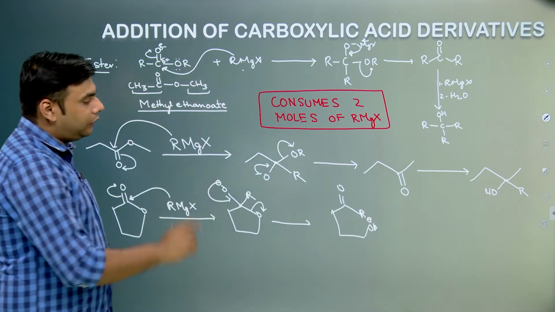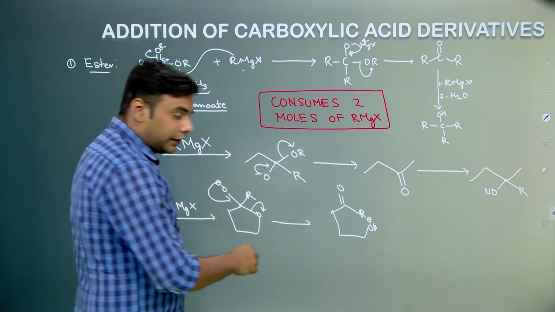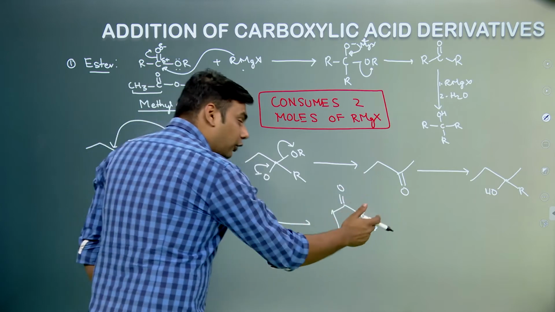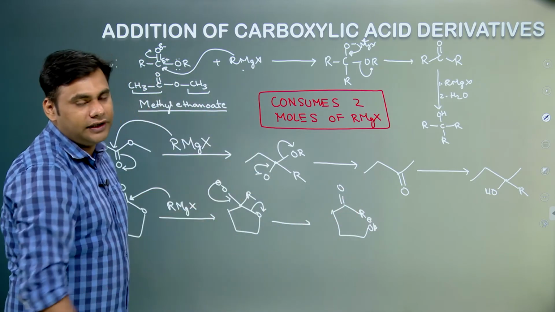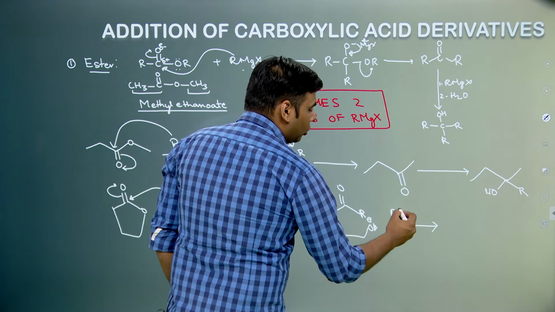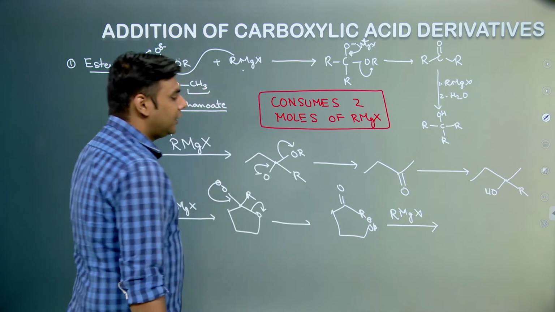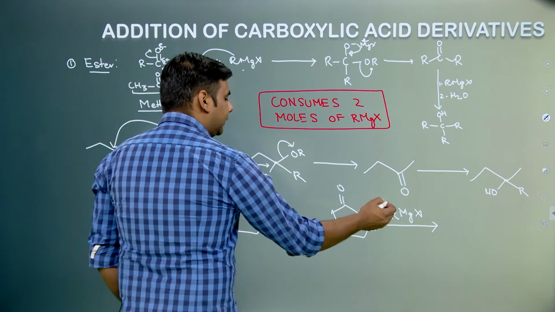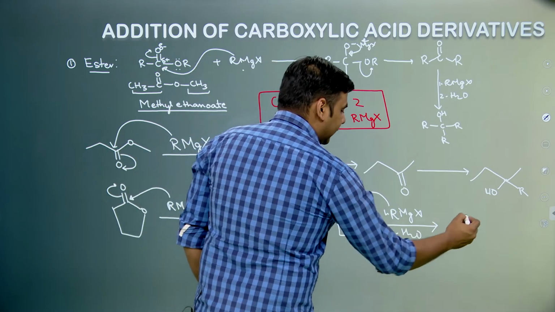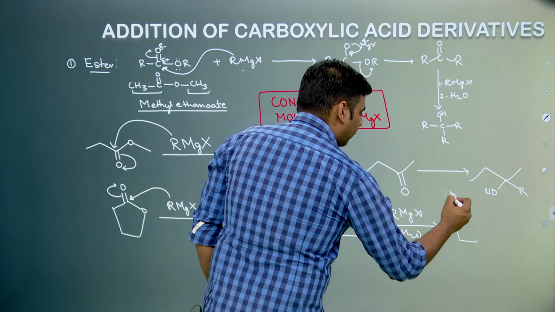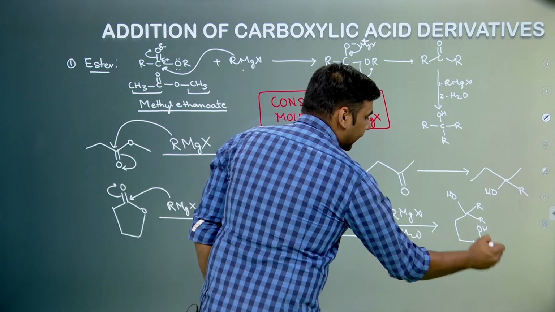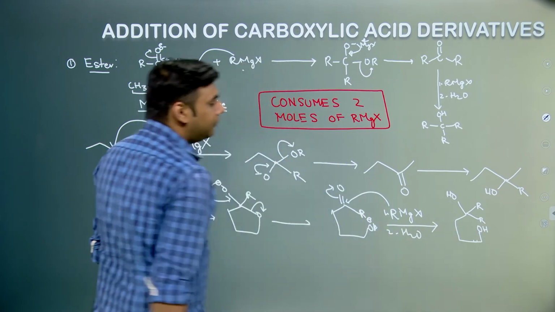Now remember, we cannot carry out hydrolysis over here, because if we carry out hydrolysis over here, it will form OH, and when we again react with Grignard reagent, it would react with this H first and would release an alkane. So we carry out the acidic workup in the last step to avoid excess usage of Grignard reagent. Now again it will react with another mole of Grignard reagent, this attacks over here, the pi electrons are polarized, and in the second step we carry out acidic workup and we form a 3-degree alcohol over here. Because we are carrying out the acidic workup in the last step, O negative also forms OH.